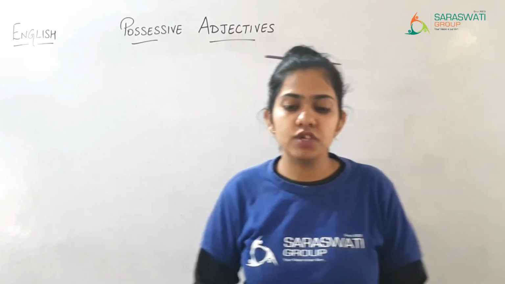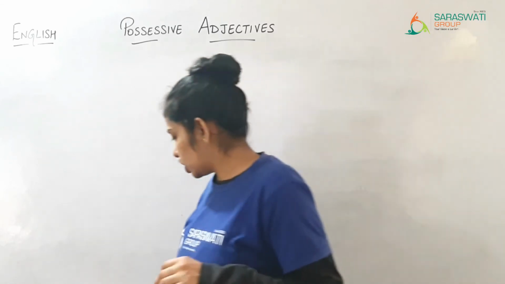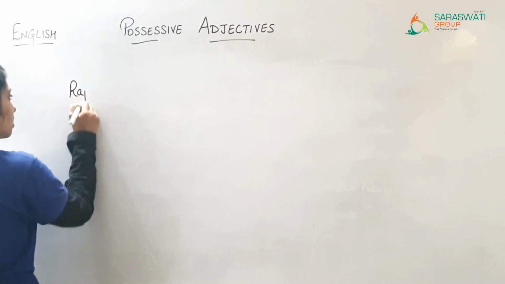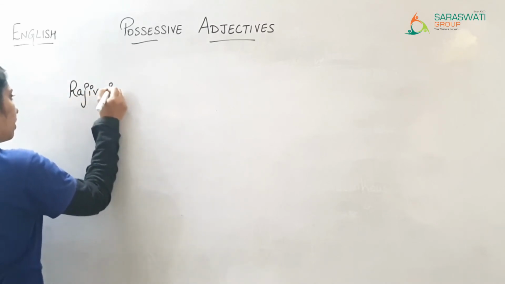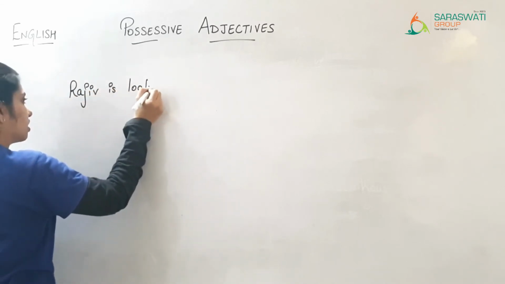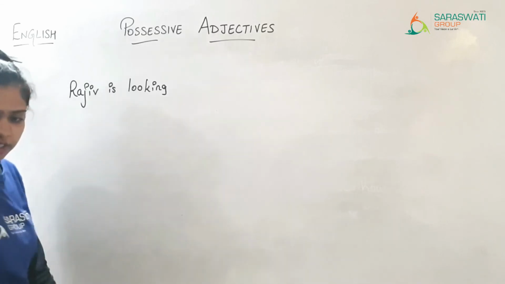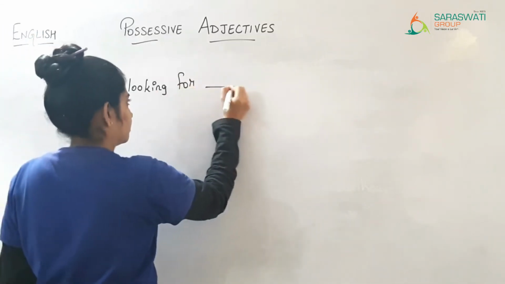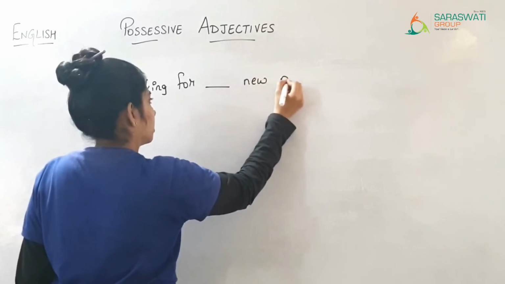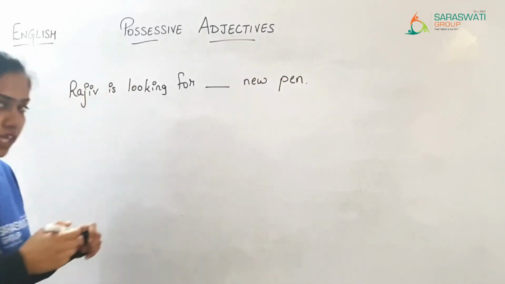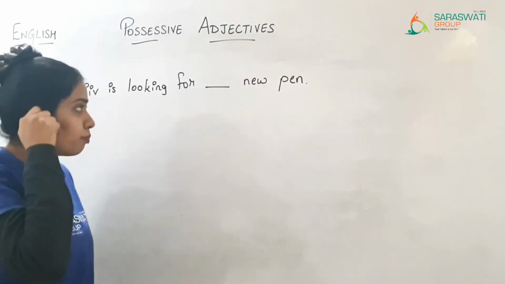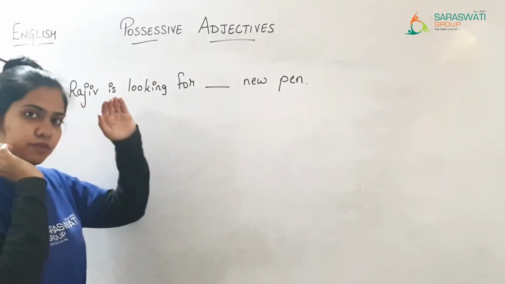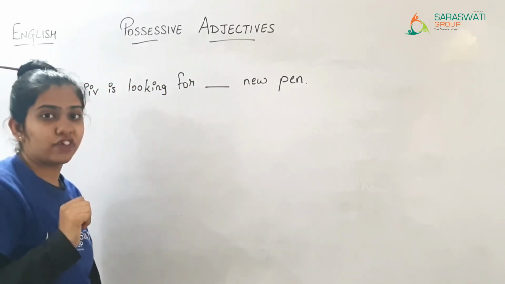Okay, now let me give you a sentence. Rajiv is looking dash new pen. Now, Rajiv is a boy, right? So, new pen is a noun. So, we have to use a word just before that. So, we are going to use a possessive adjective.